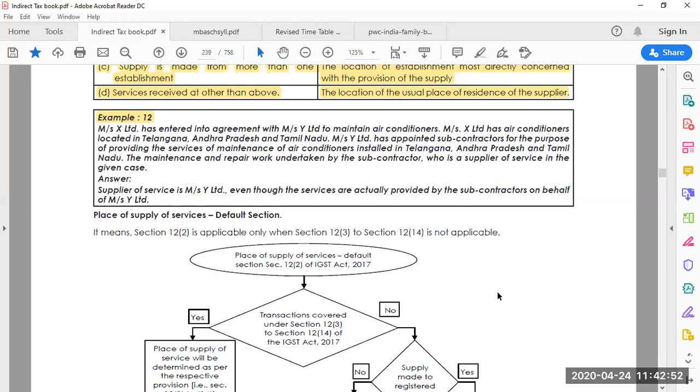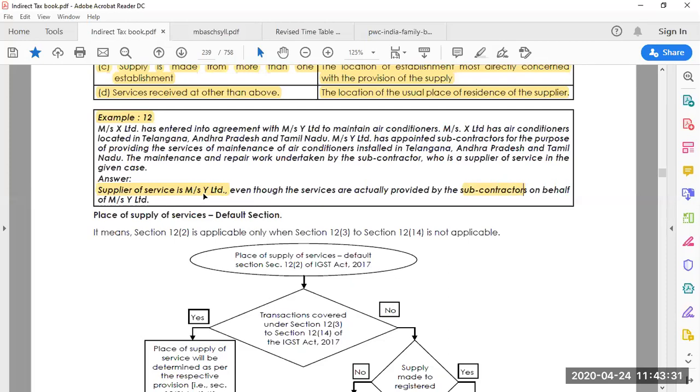So please remember, Messrs Y Limited is the supplier of the service. Even though the service has not been given by him, the subcontractors of Messrs Y Limited have provided the service. Still, we are not going to be bothered about subcontractors. Messrs Y Limited will be the person who has supplied the service. Actually the service is provided by the subcontracting agency on behalf of Messrs Y Limited.